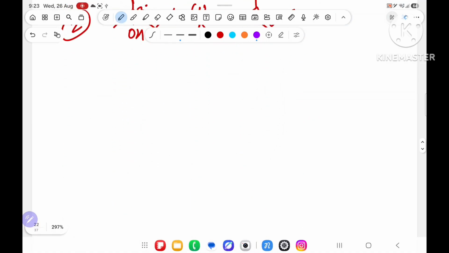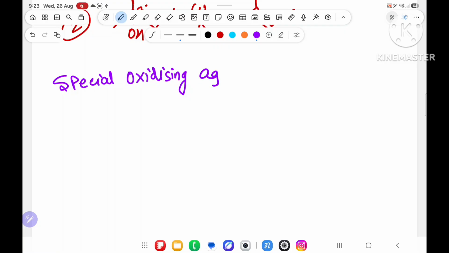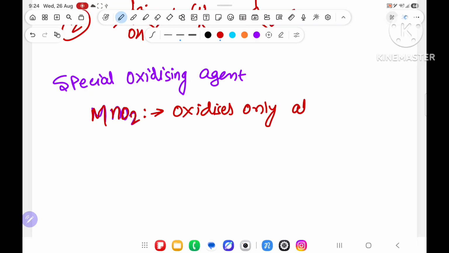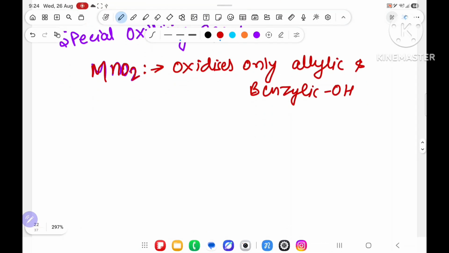After that, the last special oxidizing agent is MnO2. MnO2 oxidizes only allylic and benzylic alcohol. Only allylic and benzylic alcohol means, suppose I have drawn one structure over here